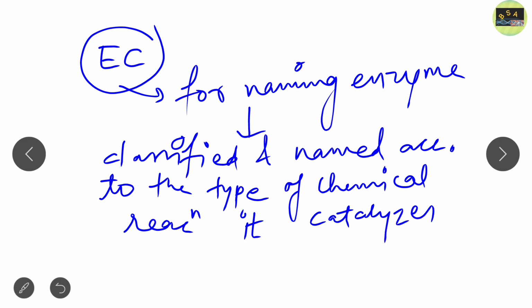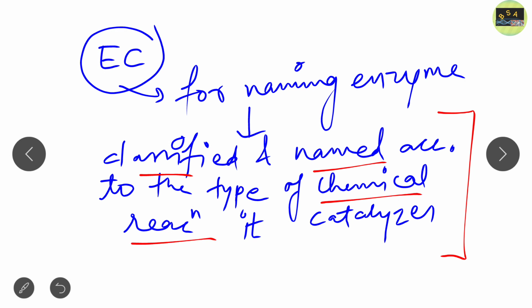So basically the Enzyme Commission came forward and developed a rule for naming enzymes, and according to this rule each enzyme is classified and named according to the type of chemical reaction it catalyzes. Okay, so this is important.